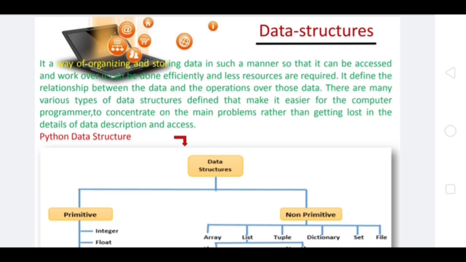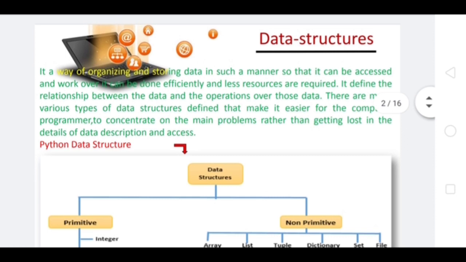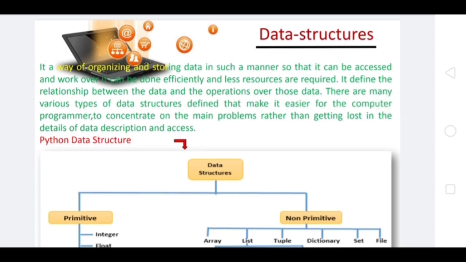We have covered various data types like integer, float, string, boolean, and we have covered data types like list, tuple, dictionary, etc. So why do we need a data structure? First of all, let's understand what a data structure is.